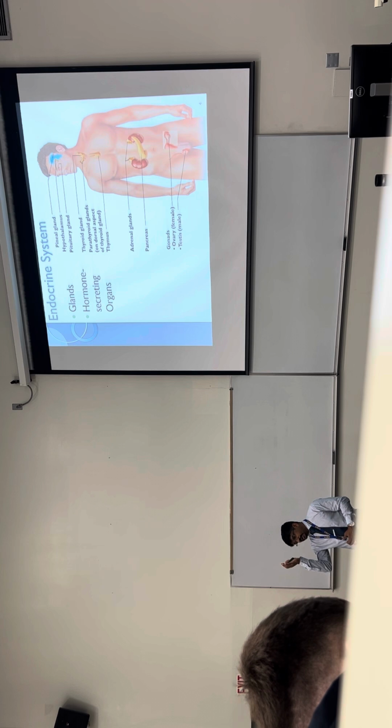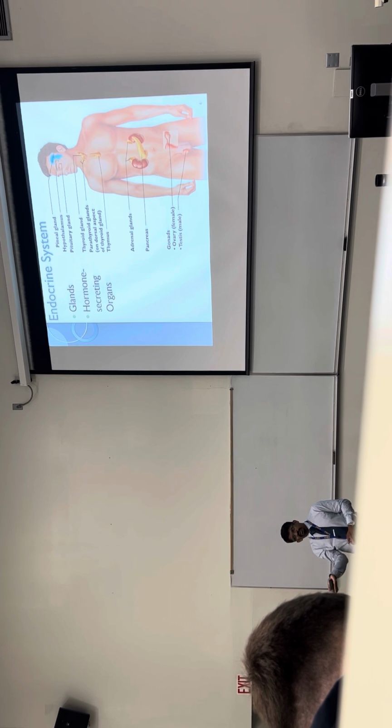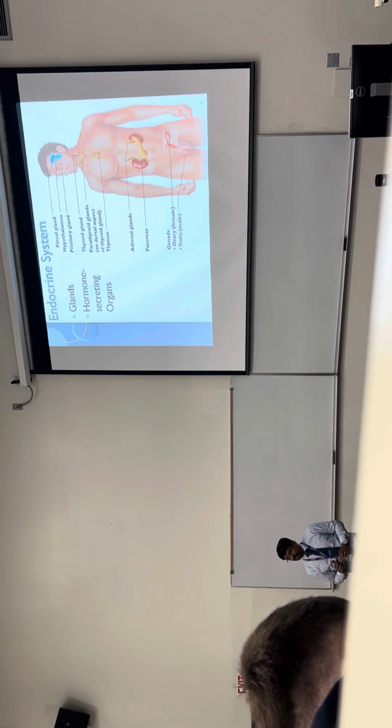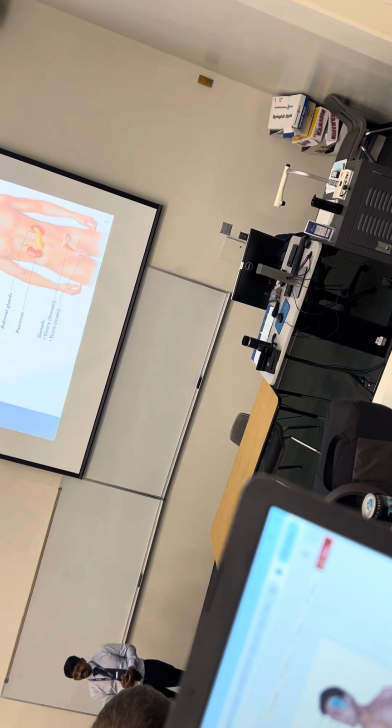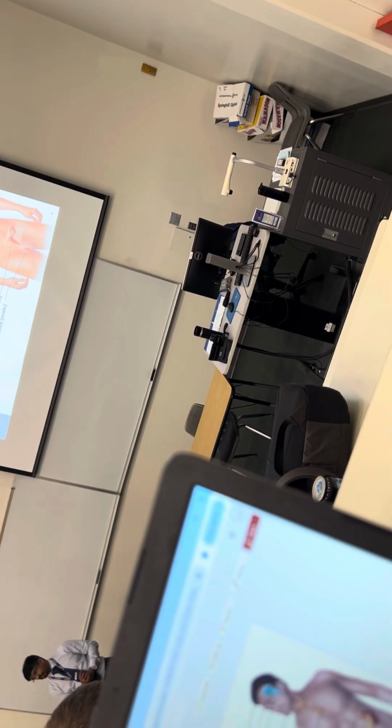If you skip a meal, what happens to our glucose level? It goes down. Glucagon is released and raises it. That's produced by the pancreas. What's the exocrine part of the pancreas? It's to do with the digestive system. It's going to produce pancreatic juice, which has enzymes and bicarbonate ions.